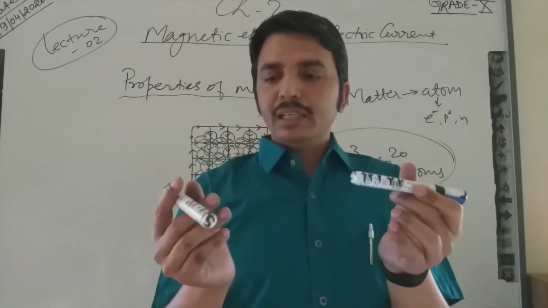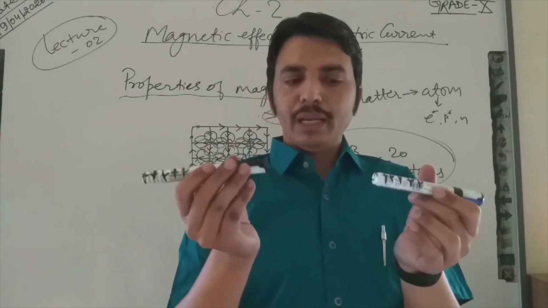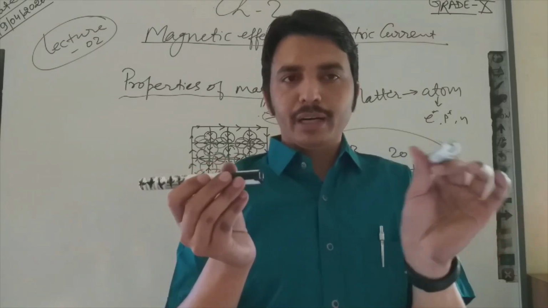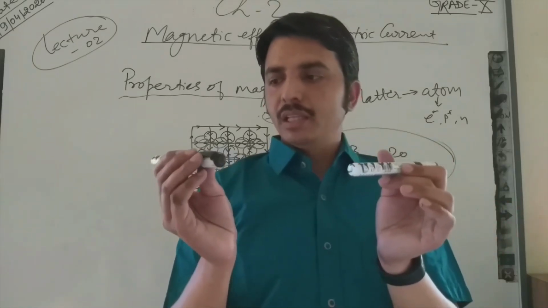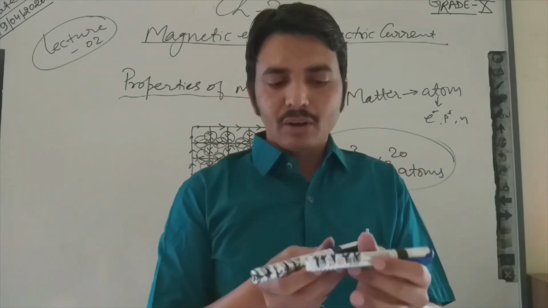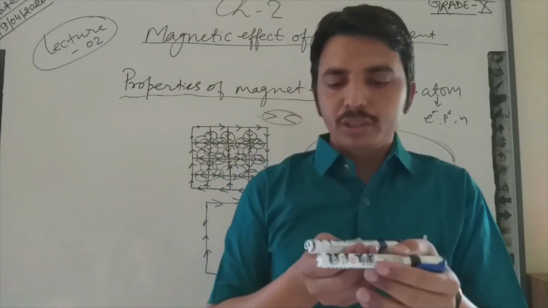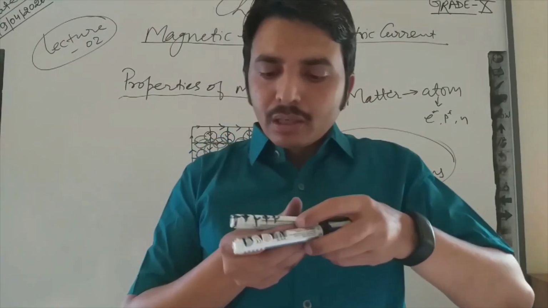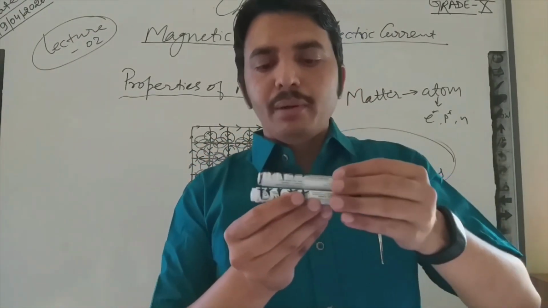If I turn this magnet, then what will happen? This is the south end, I already marked that. You can see this will become the north end. So I will keep it, then what will happen? You can see, or I will put it here, because you will not be able to see clearly, so I kept it here.